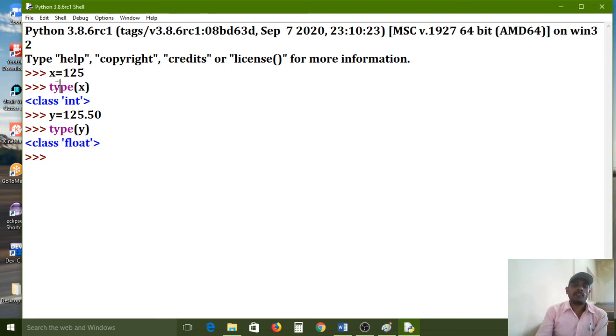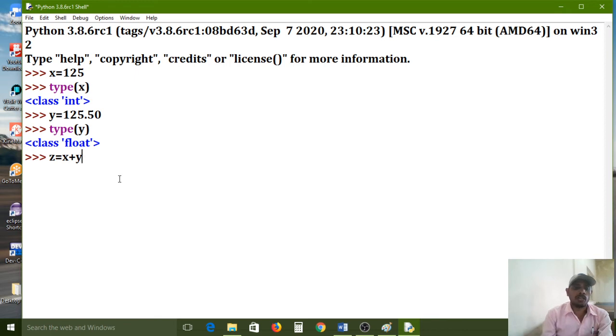Here x variable data type is int, y variable data type is float. So these two values I want to do addition operation for these two variables. For that I am declaring z variable. Z is equal x plus y.